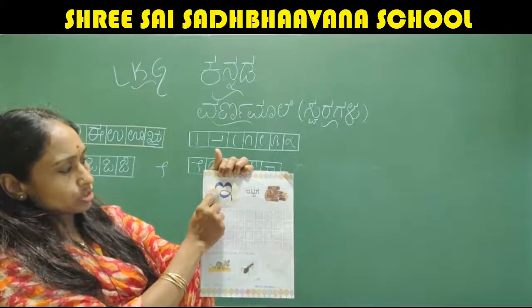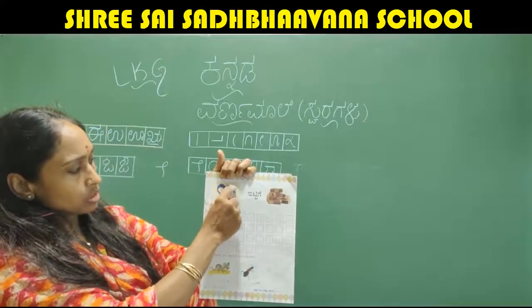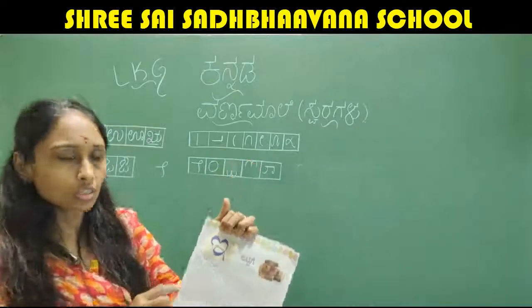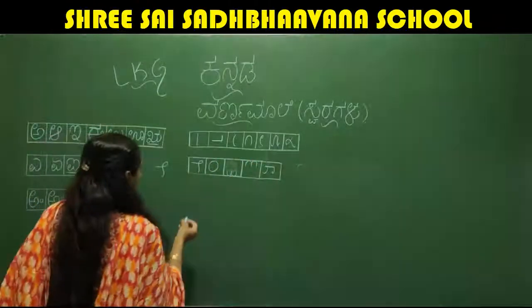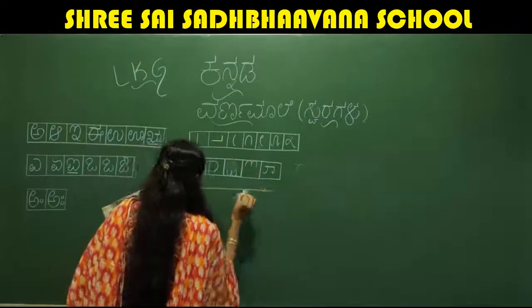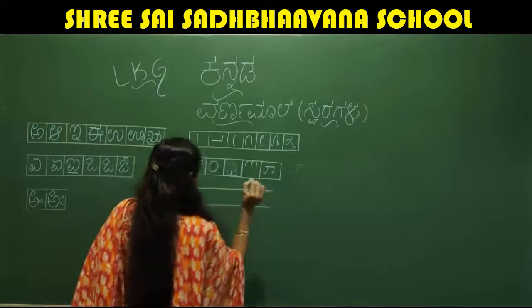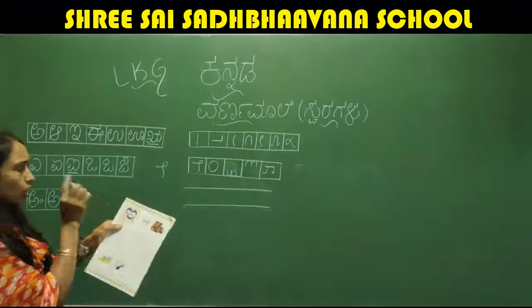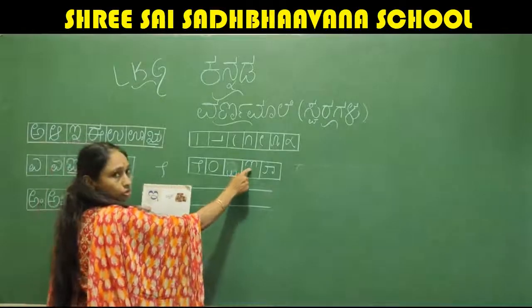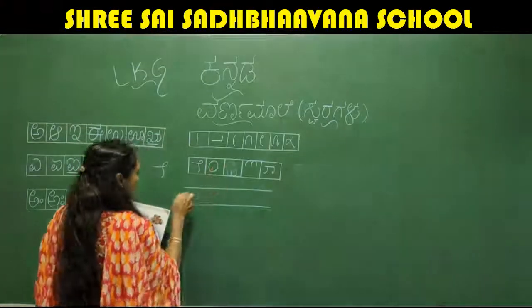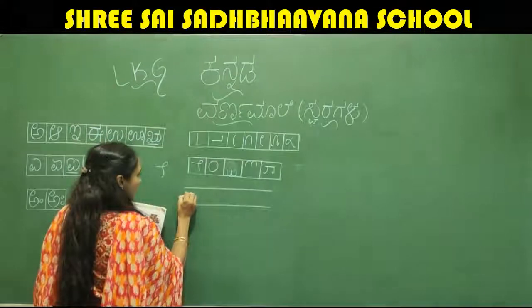E. It should start from here. So first I'll draw 2 lines. To write E, first we are going to use this stroke. Up, it should touch the upper line.